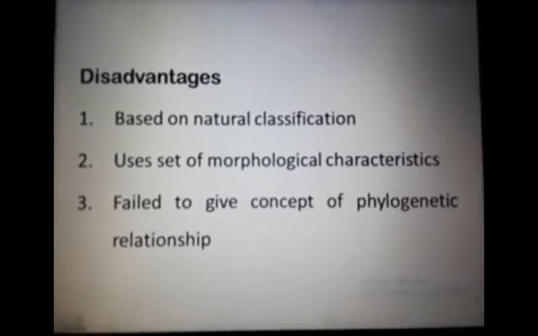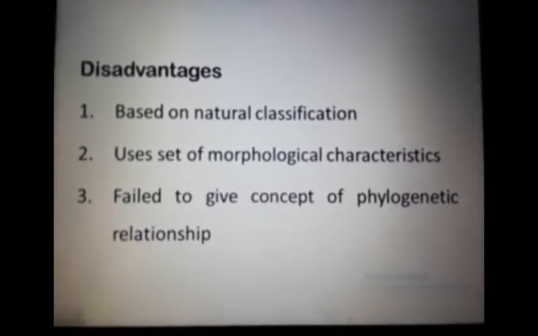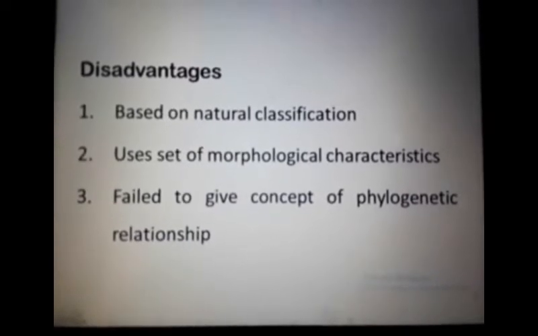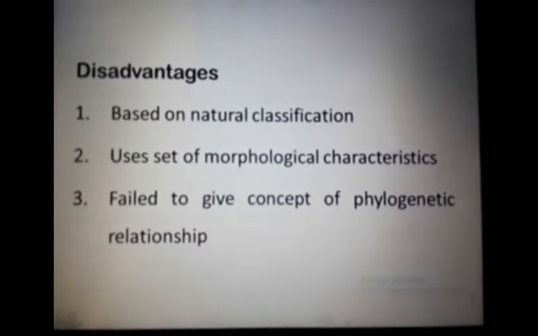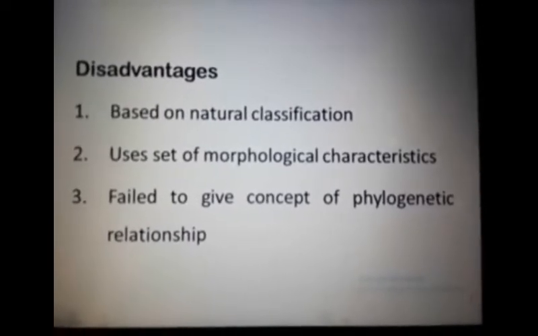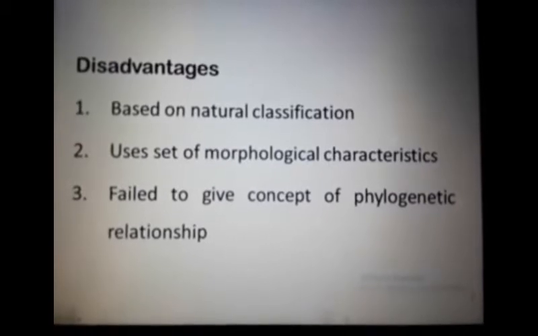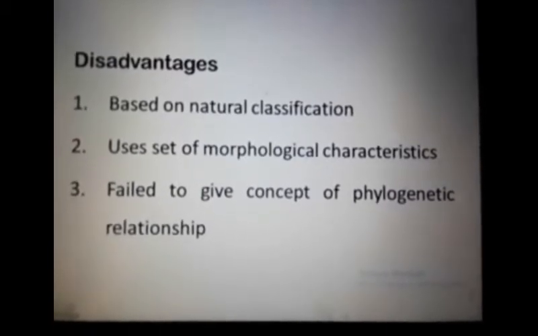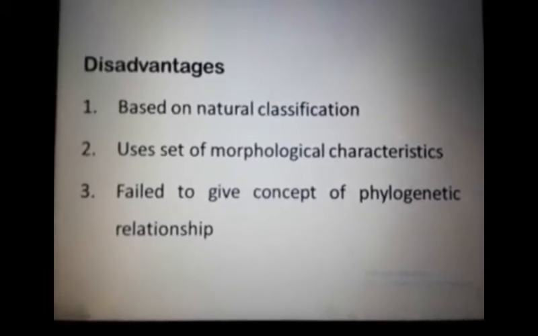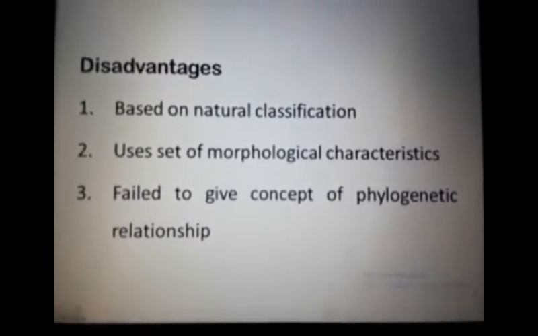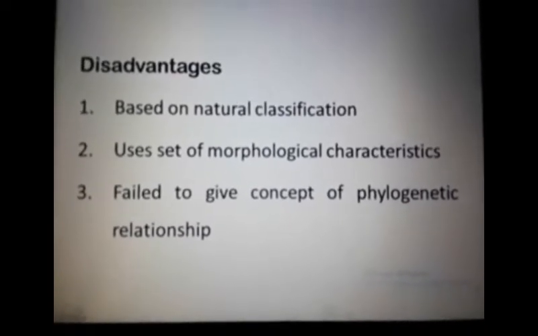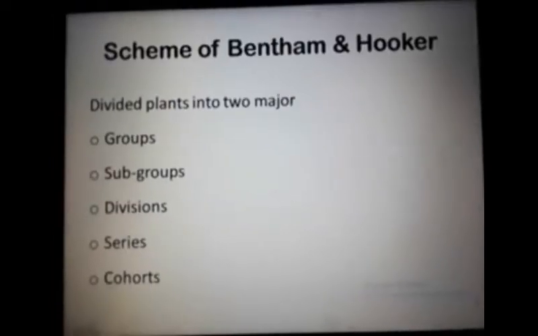This system is based on a natural classification system, and it uses a set of morphological characteristics, but it failed to give the concept of phylogenetic relationship. Therefore, it is only a modified form of the Linnaean system. So this system was not accepted by many taxonomists. This is the major disadvantage of that system. After the disadvantages, we move towards the scheme of Bentham and Hooker.